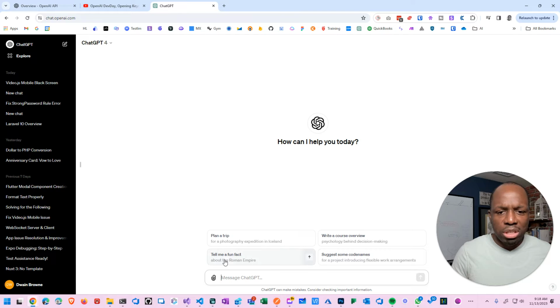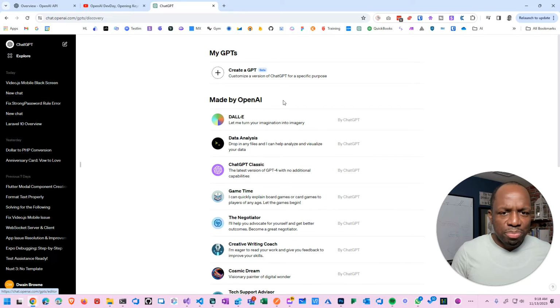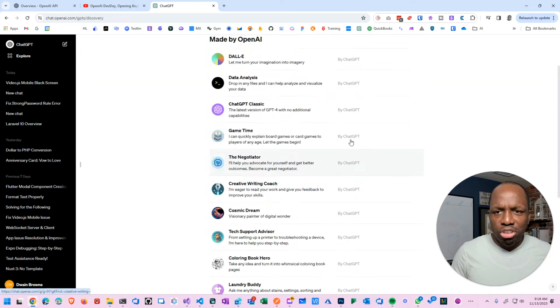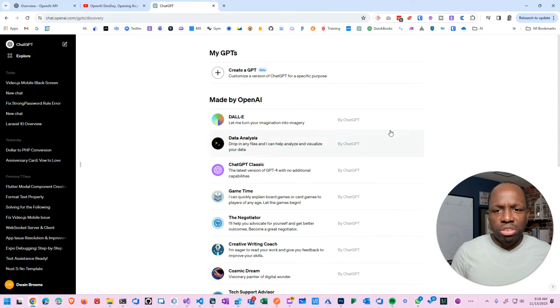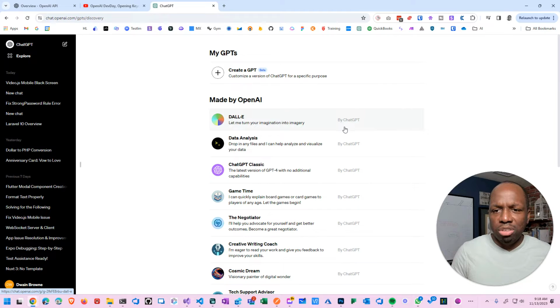So if you go into your GPT and you're obviously on the premium plan, you can go over to Explore, and then you'll see the GPTs that are by GPT. Now, I don't know if this is just the ones that GPT has, and other people have created some, but they're not showing up here, or what the deal is, but all of these are by ChatGPT at this point. So you can create one.